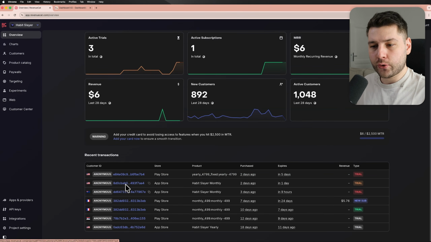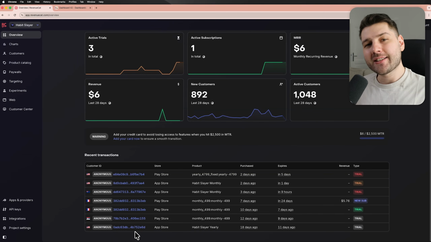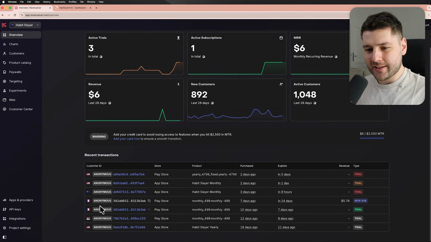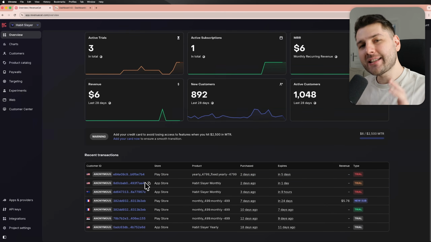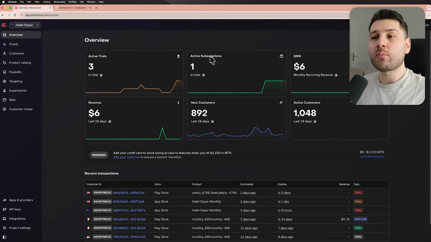I have here what, 1, 2, 3, 4, 5, 6, 7 trials over here. I believe it's 6 because these 2 are the same. Whenever they convert, they get a different entry. I have 6 people that have actually pressed start trial, which is great because that's more than 1, right?